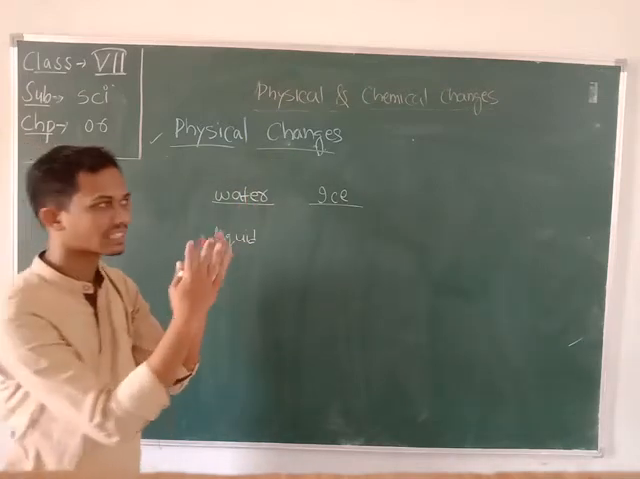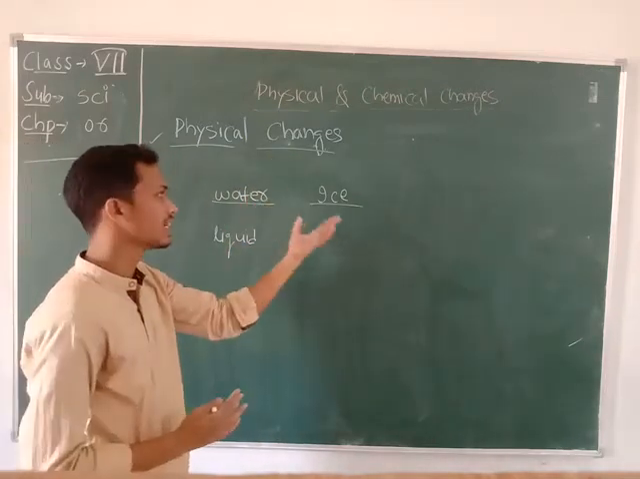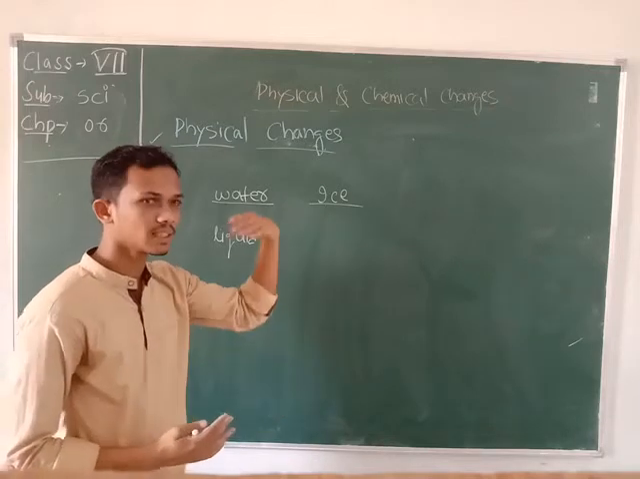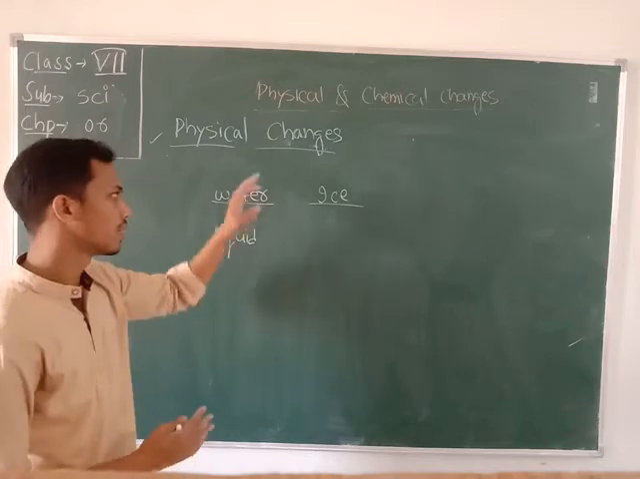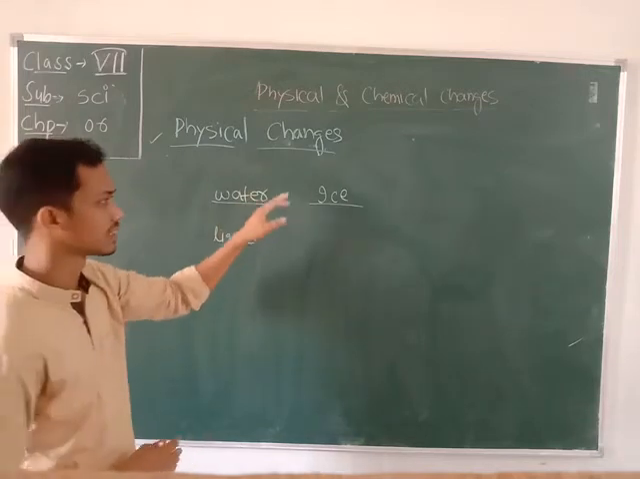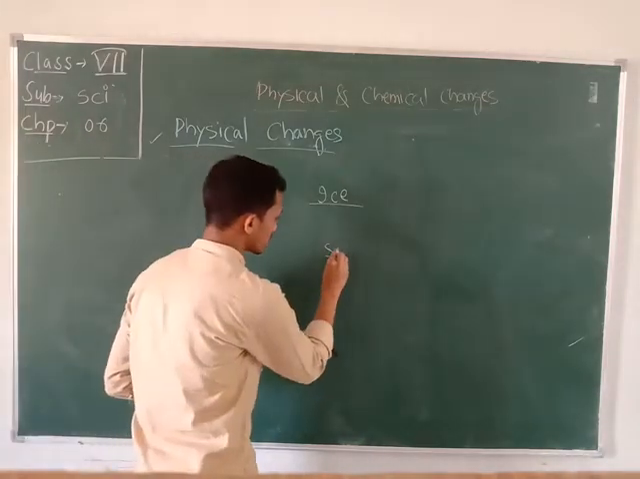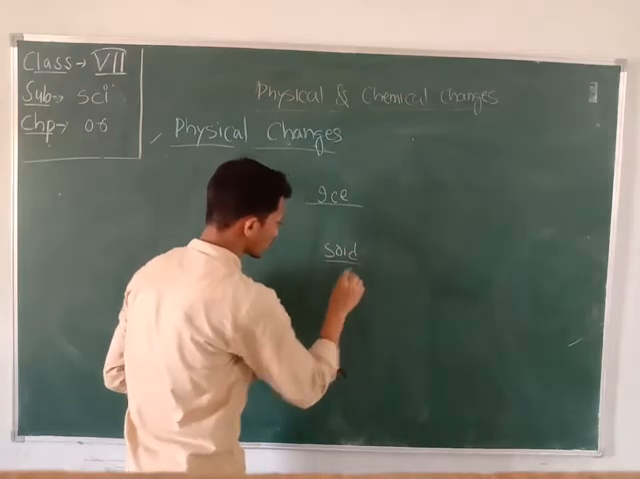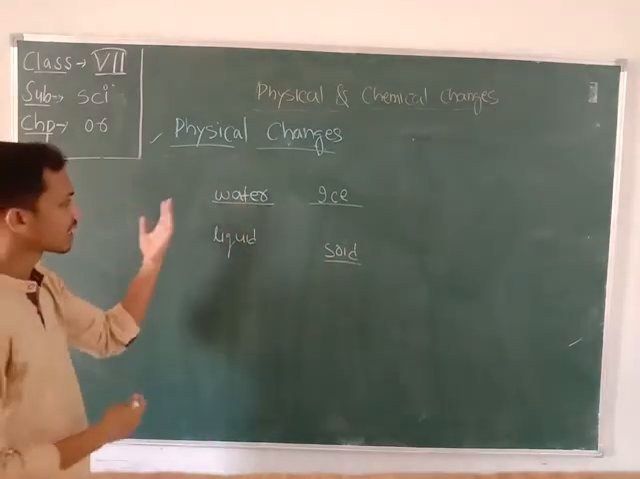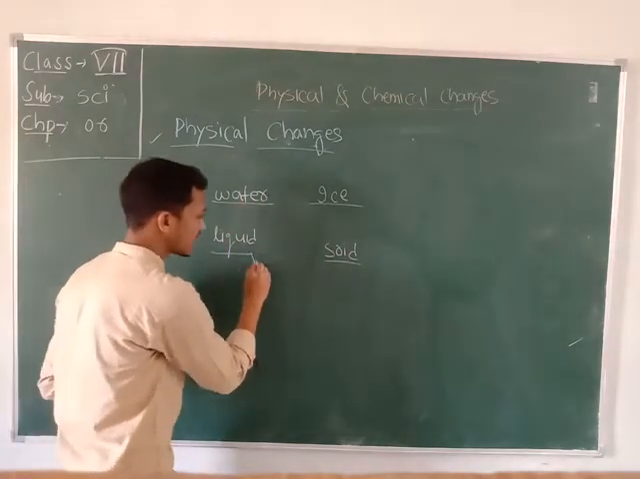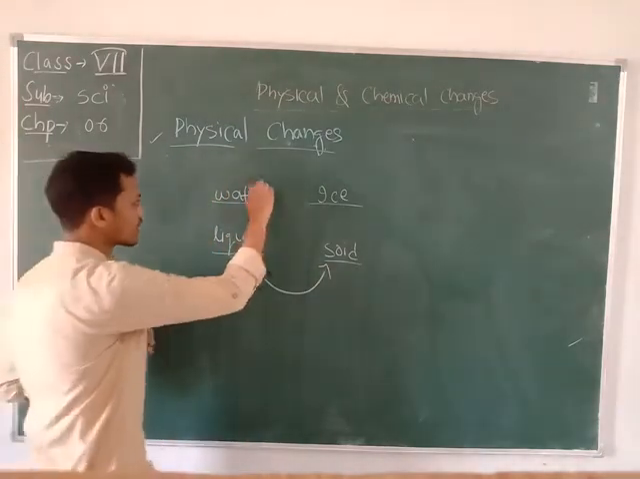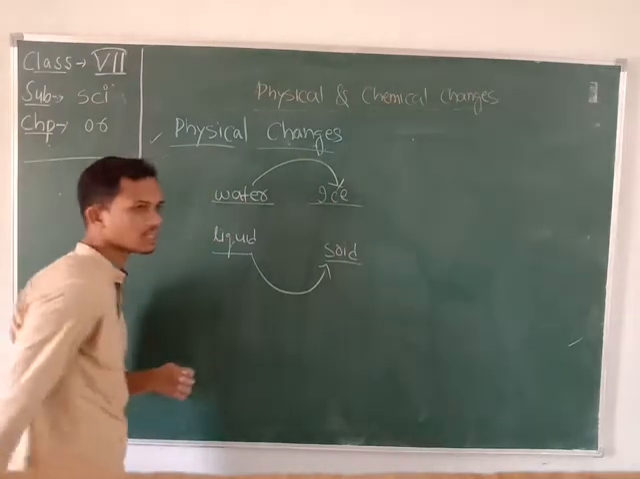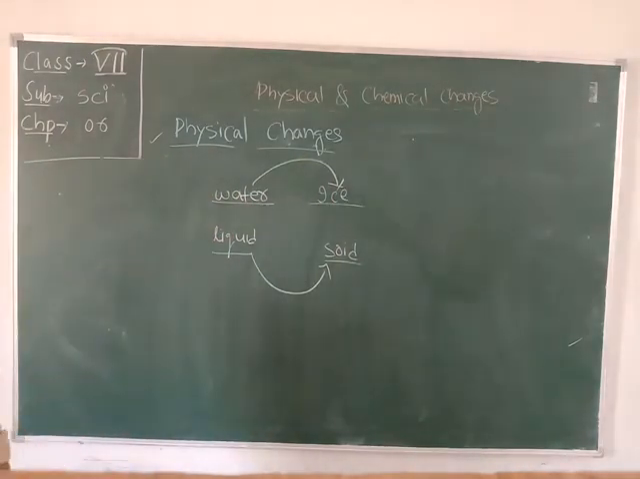So what is the state of the ice? Is the ice liquid? Is the ice gas? Or is the ice solid? Yes, the state of the ice is solid. So student, here the water which is present in liquid form turns into the solid form, and the water turns into the substance that is called ice.